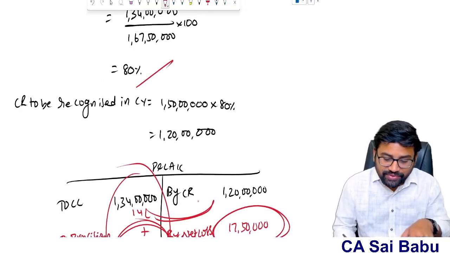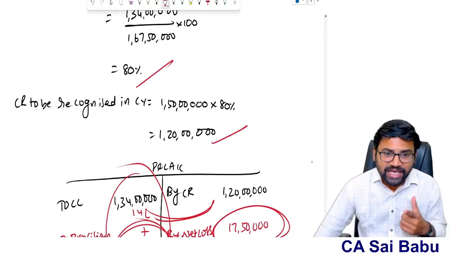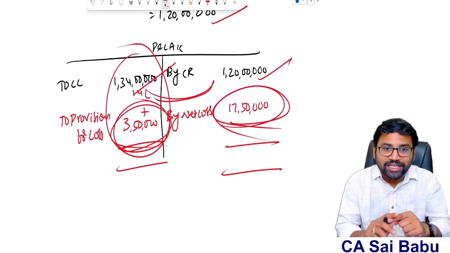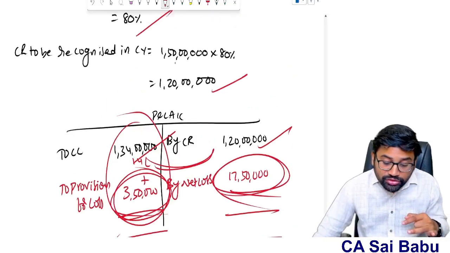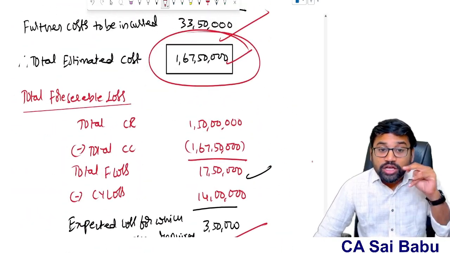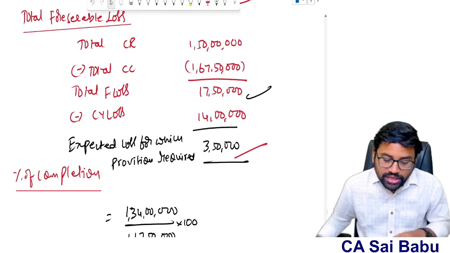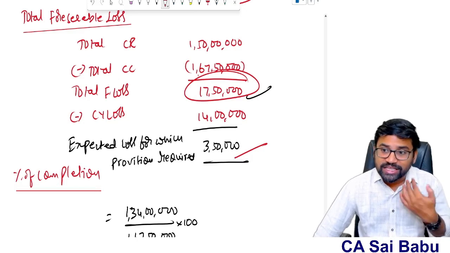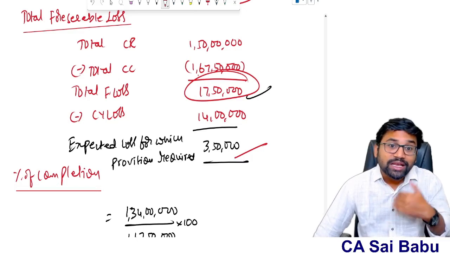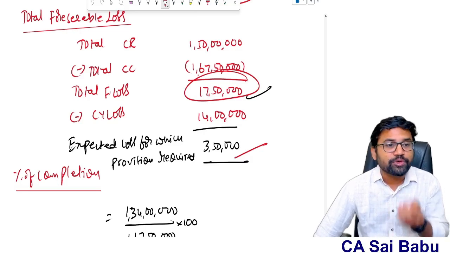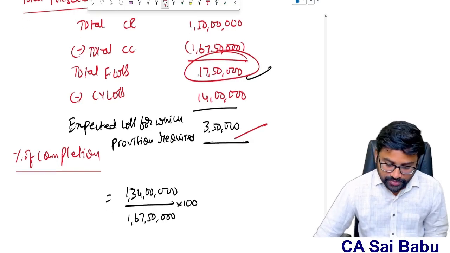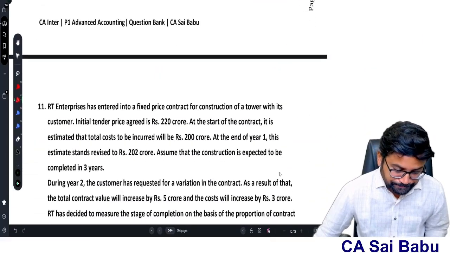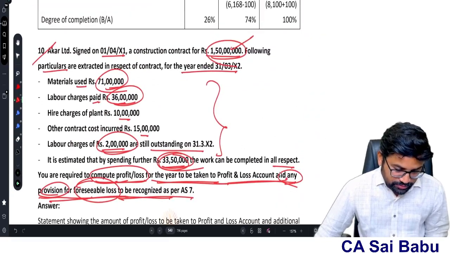Once I know the percentage of completion, I know how much revenue to be recognized in the current year. And I know how much cost to be incurred in the current year. Then I will know the current year loss, right? And I need to find out the total expected loss. That is total cost of the contract, total contract revenue. What is the total expected loss? 17,50,000. In the 17,50,000, already we are recognizing in the form of current year loss. How much? 14. So the remaining balance is the expected loss for which provision is required. We will create a provision. So this is how you solve the question, sir. This is how you need to think. This is problem number 10, sir.